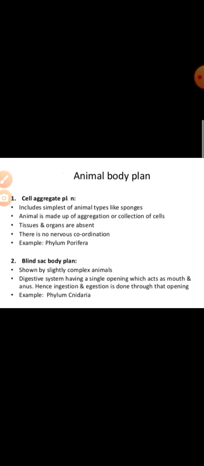Example, sponges. In the blind sac body plan, the animals have only one opening in their alimentary canal for taking in food and also to remove the undigested matter. Example, Cnidaria, Platyhelminthes, you can give anyone. Next is the tube within tube body plan. The alimentary canal here is a tube with a mouth opening for ingestion and an anal opening for egestion. Okay, and the alimentary canal lies in the coelom or the body cavity that forms the outer tube. You can give an example of Annelida.